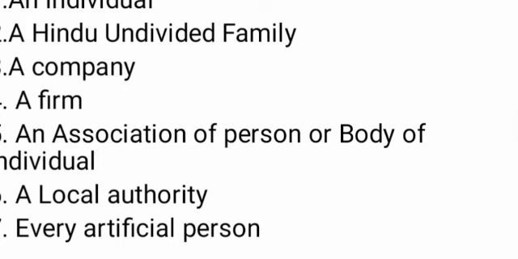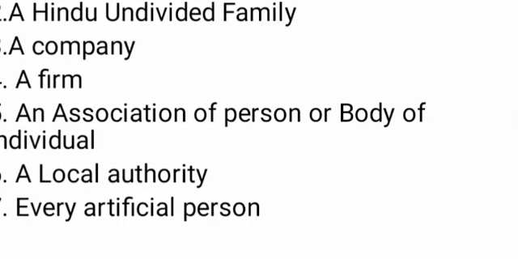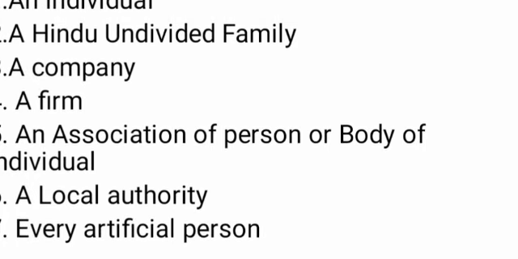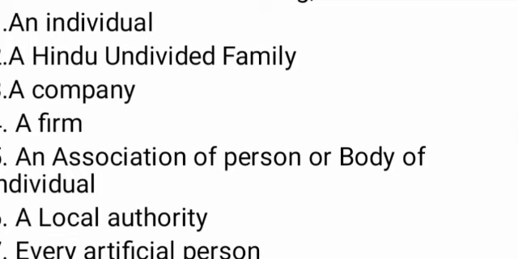First one, an individual, and second one, a Hindu undivided family, HUF, and the third one, a company, and fourth one, a firm, fifth one, an association of persons, AOP, or body of individuals, BOI, and the next one, a local self authority, that means local self authority like panchayat, municipality or corporations. And the last one, an artificial juridical person, a legally registered artificial person. So all these elements are commonly included in the name of person in the Income Tax Act.